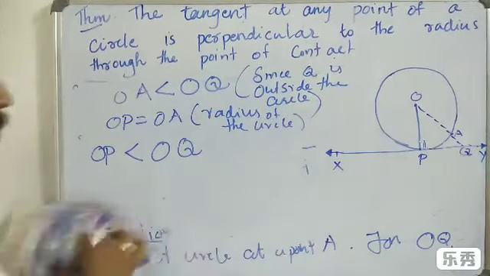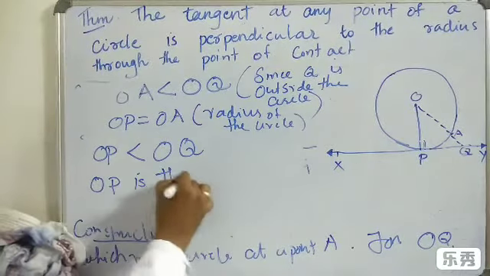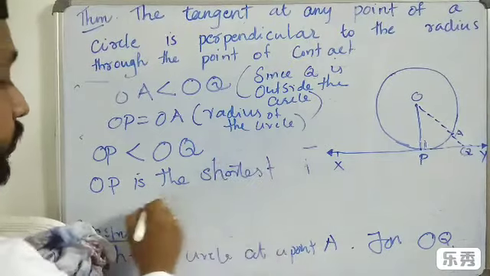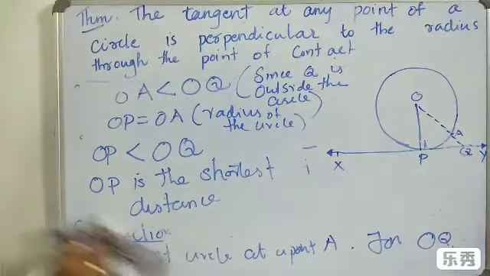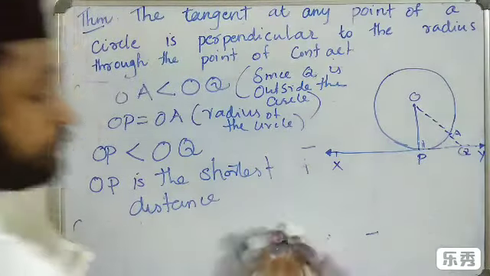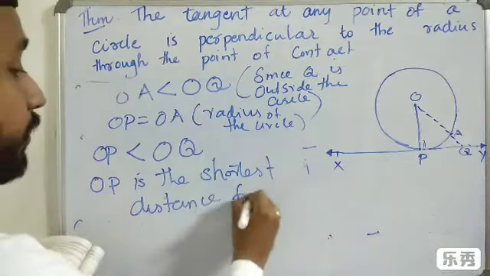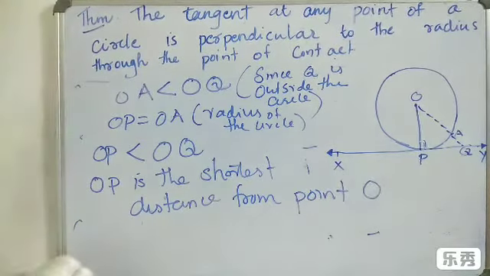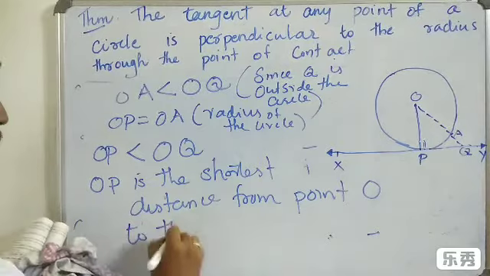OP is the shortest distance from O to the tangent XY. OP is the shortest distance from the point O to the tangent XY.